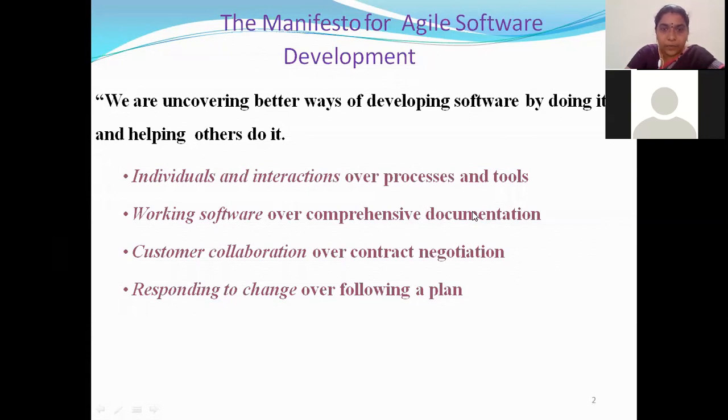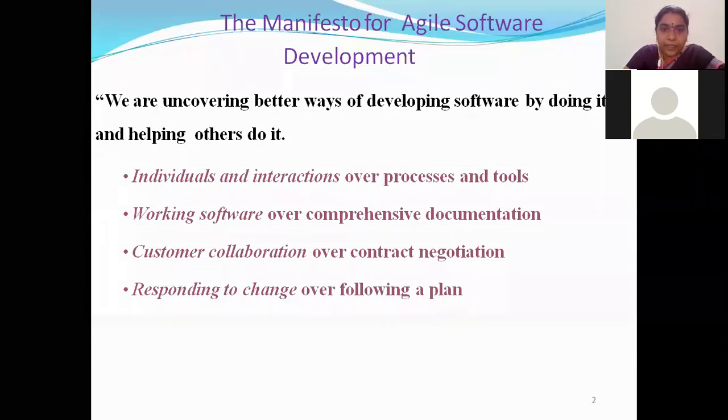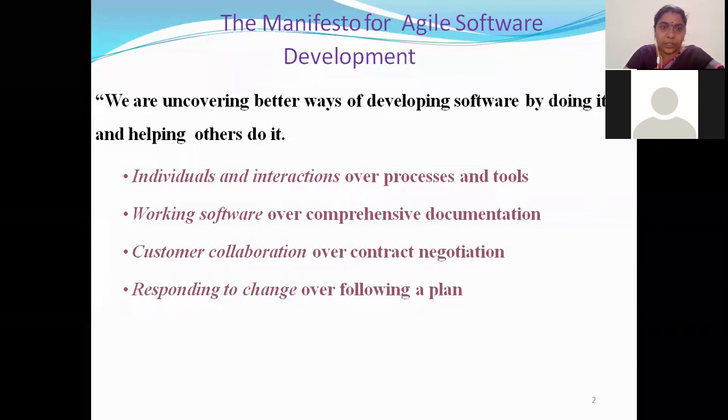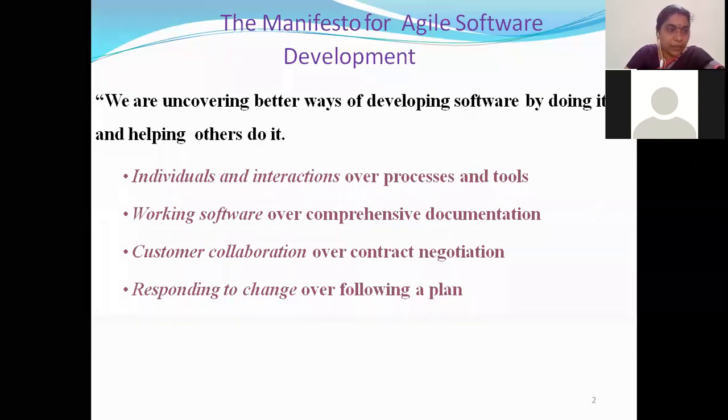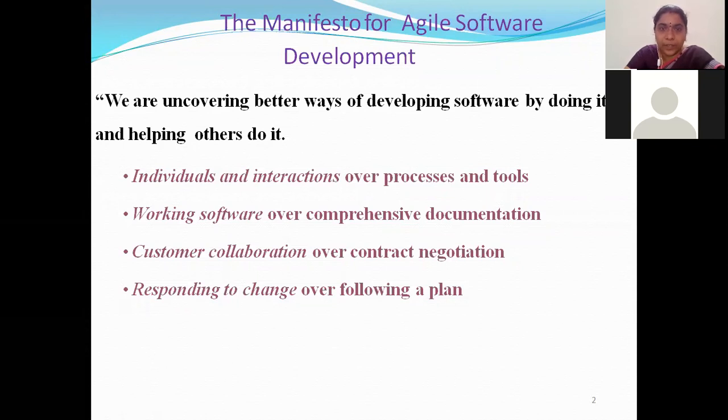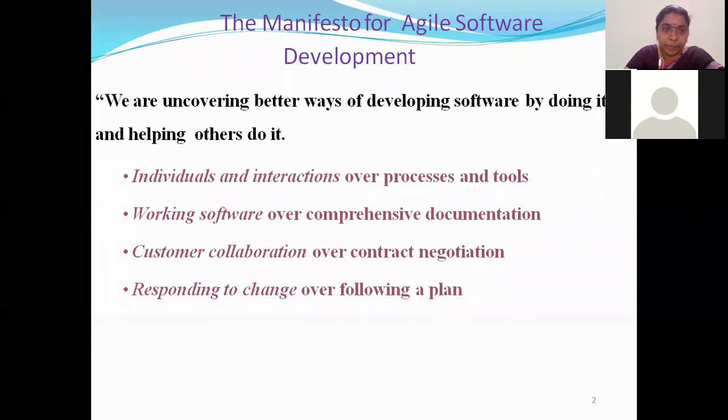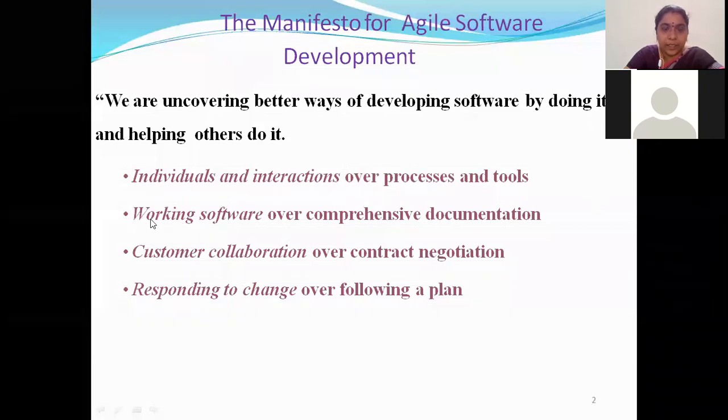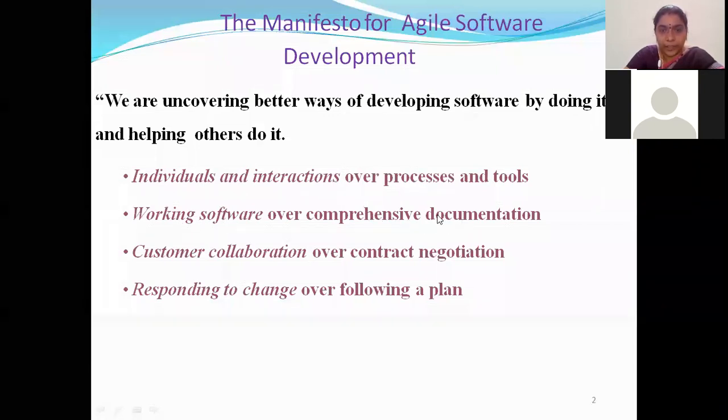Because if there is something wrong in your code while the user is running it, that itself matters. But the user can't always go to the documentation to see where he is doing wrong. He will not consider all these issues. He always sees whether the software given to him is running properly, whether it is effective or not. That is what he bothers about, but he doesn't go for documentation all the time. So the agile principle tells us that working software is more important than documentation.